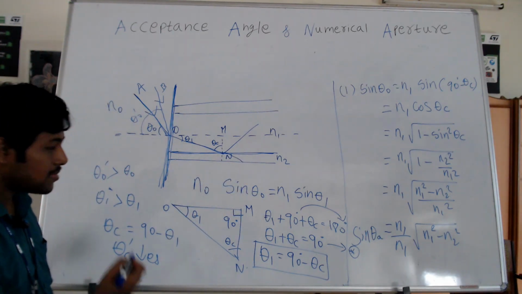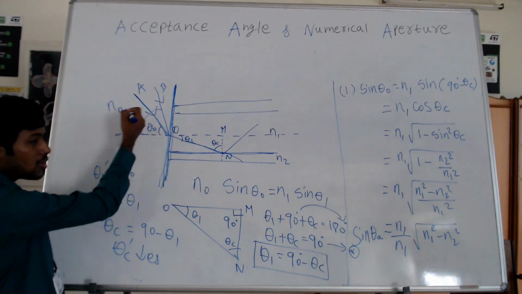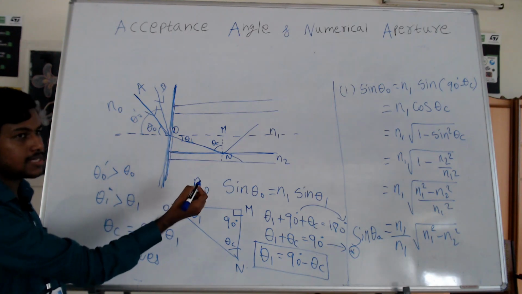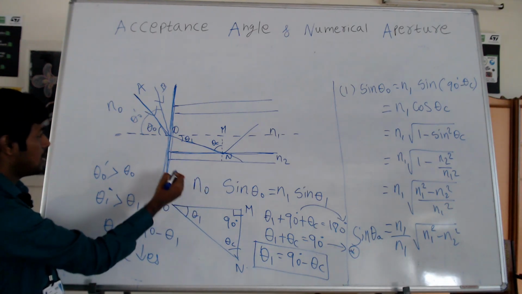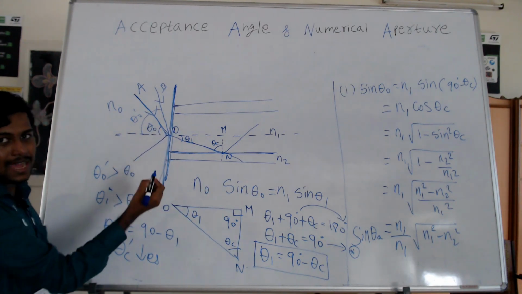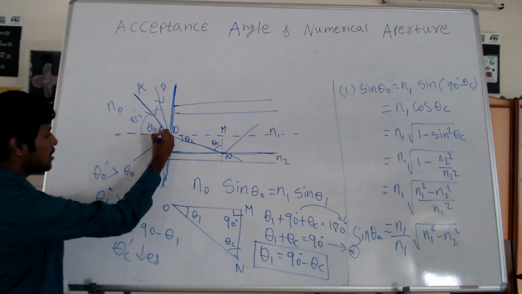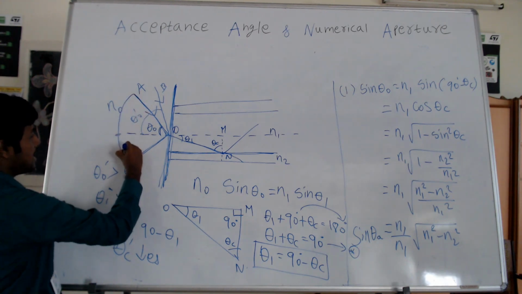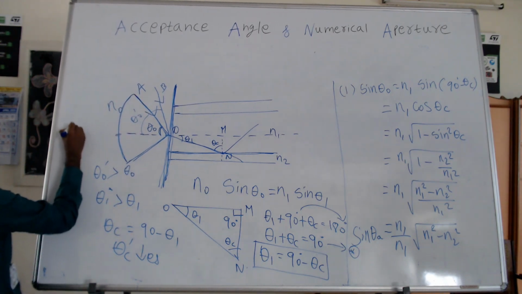Now from this we can say that not all the rays which are incident on the fiber optic cable are propagated inside the optical fiber. Up to certain angles, we call it theta naught, light can be incident from this side as well. So this entire area I am calling the acceptance cone.